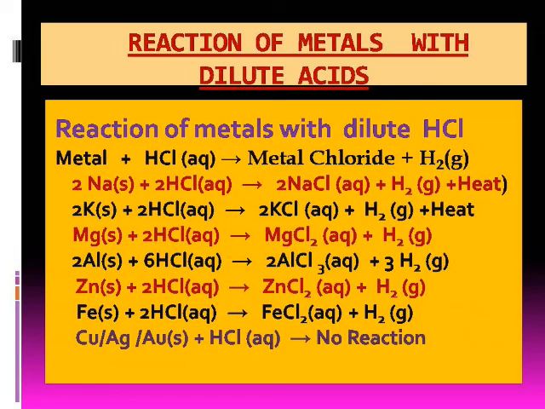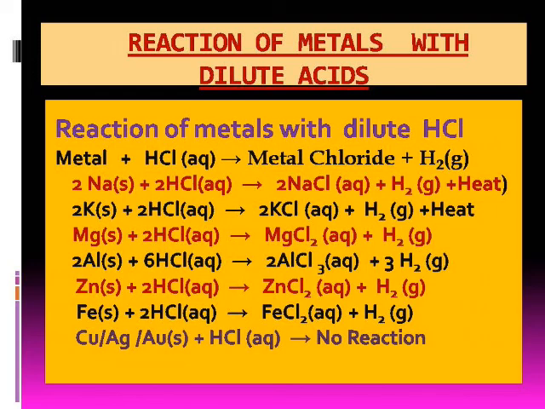But the reaction of magnesium with dilute hydrochloric acid is less explosive than that of sodium. Aluminium metal at first reacts slowly with dilute hydrochloric acid. This is due to the presence of a tough protective layer of aluminum oxide on its surface.